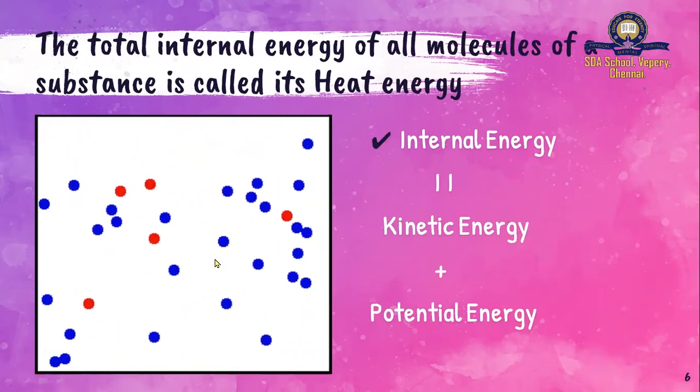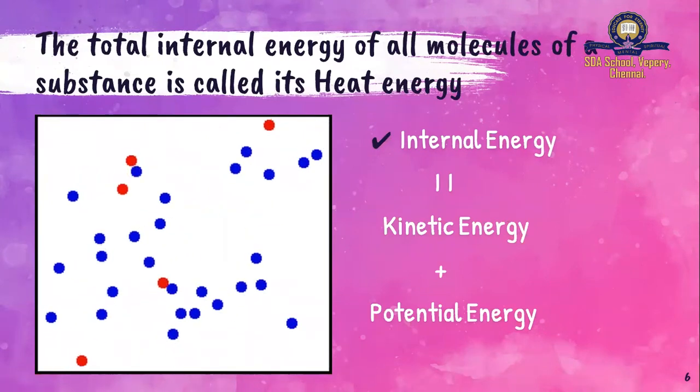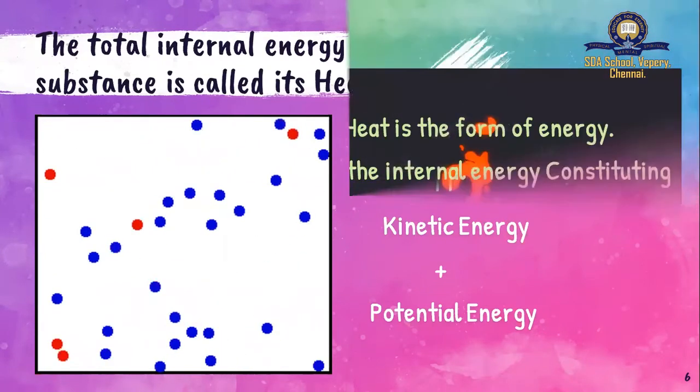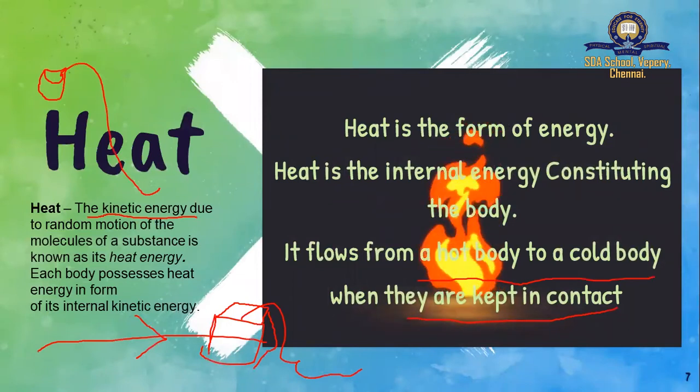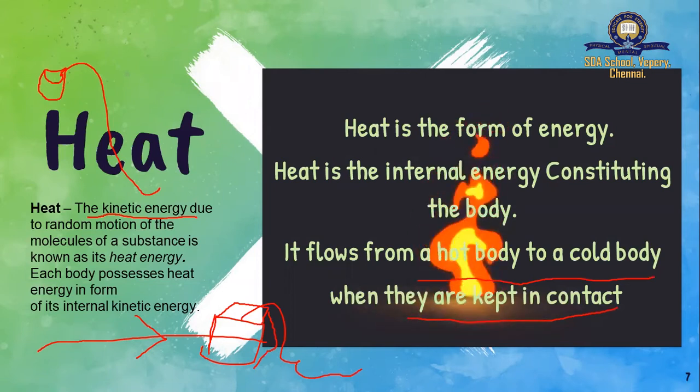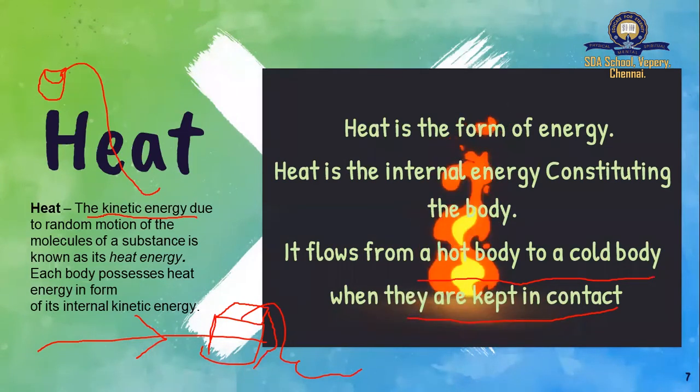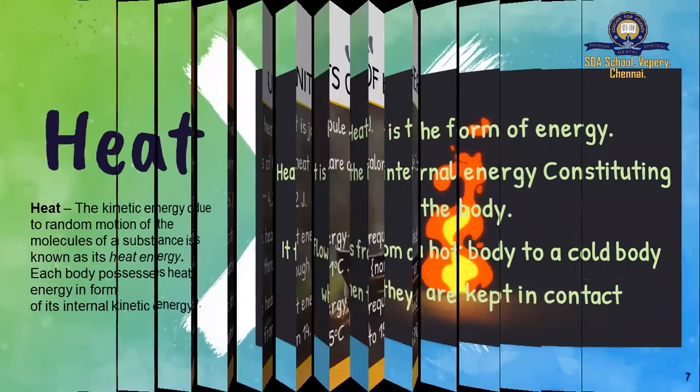They will collide with each other. Colliding is hitting each other, and they keep on moving. So what happens? The kinetic energy increases. So the kinetic energy due to the random motion of the substance is known as the heat energy. Every body has a heat energy because every body has internal energy, whether in the form of kinetic energy or potential energy. So you know what is heat? The direction of flow of heat is always from a hot body to a cold body, and the heat is due to the kinetic energy or the movement of the particles in a substance.